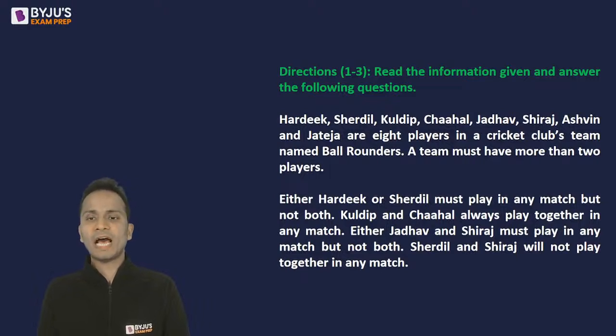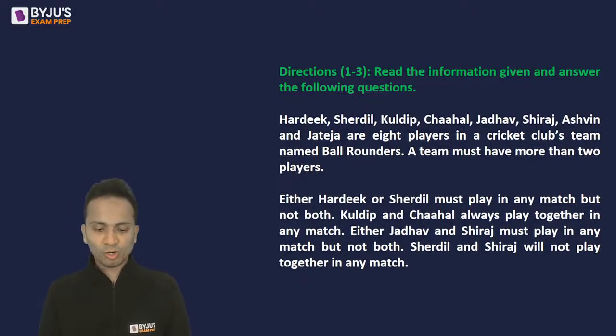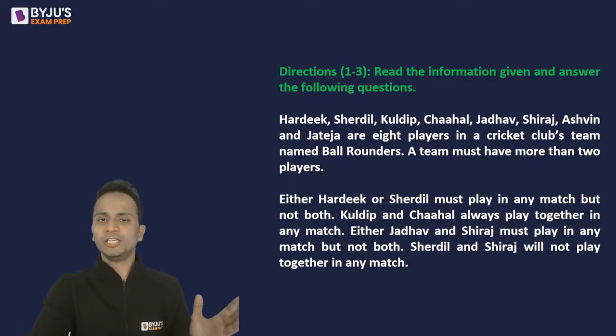Now, either Jadhav or Shiraj must play in any match, but not both. Sherdil and Shiraj will not play together in any match. I can see done from a lot of you. So let's quickly move on to the first question. I'll remind you that all these conditions will be given at the bottom of every question, so there is no need to note down all these conditions.